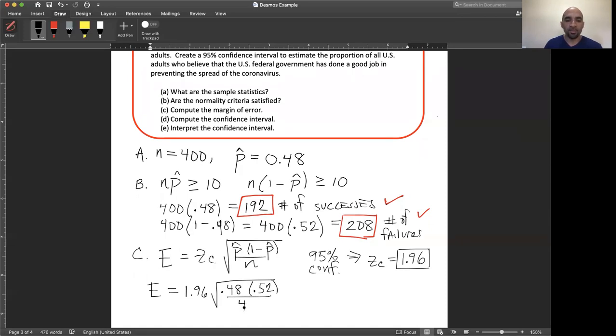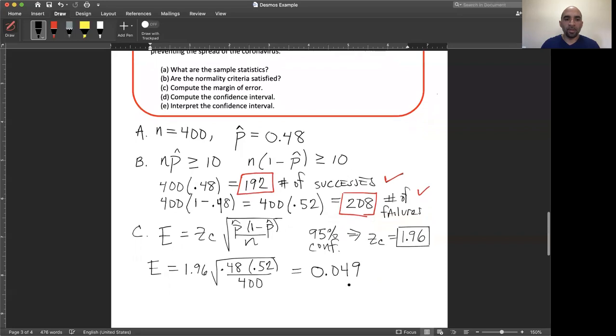And divided by the sample size, which is 400. The margin of error is an important value in this process. This is going to give us 0.049 rounded to 3 decimal places. Typically you want to round the margin of error to 3 decimal places.